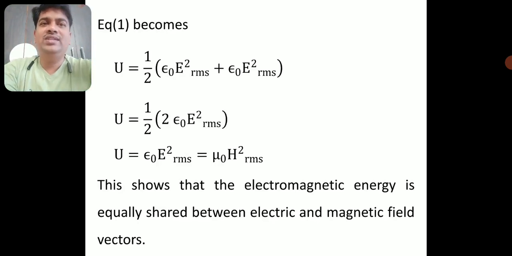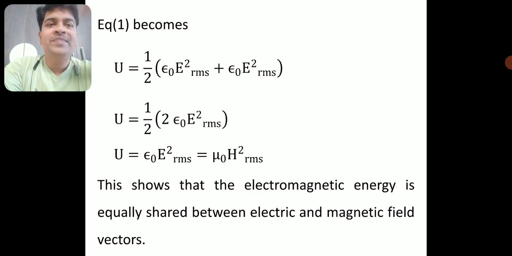So mu naught H square, I have written as epsilon naught E square. So I have epsilon naught E square plus again epsilon naught E square. It is 2 times epsilon naught E square. The 2 will get cancelled. The energy density is epsilon naught E square, or you can say it is mu naught H square.